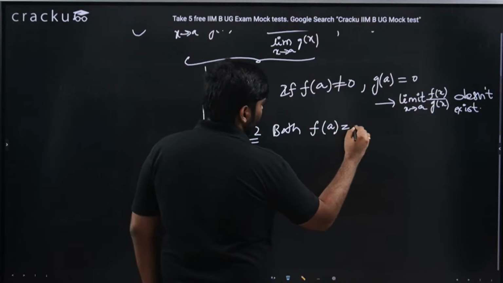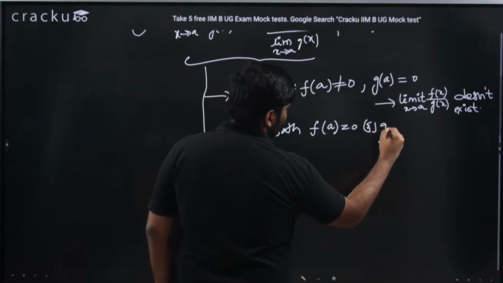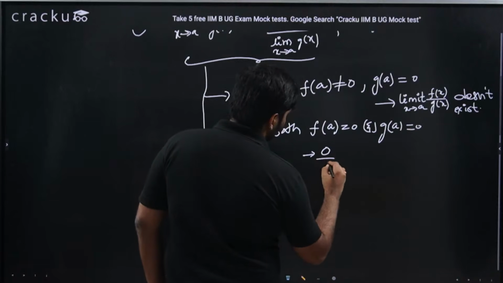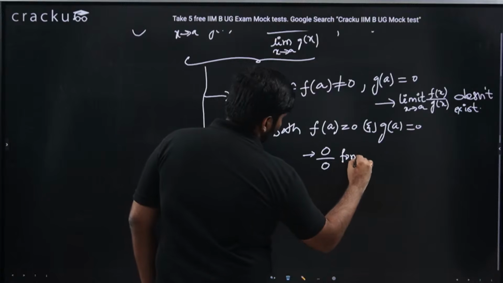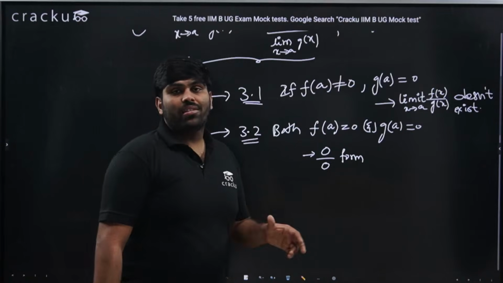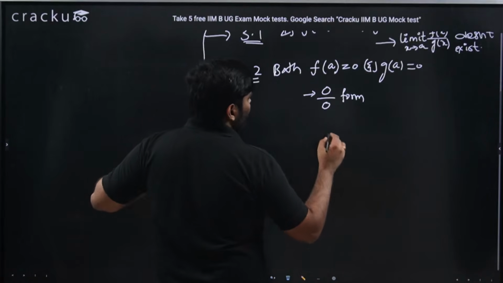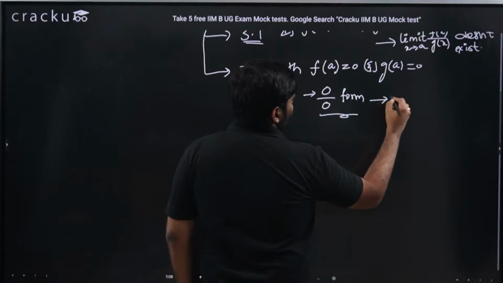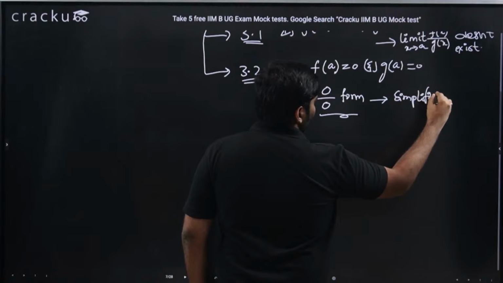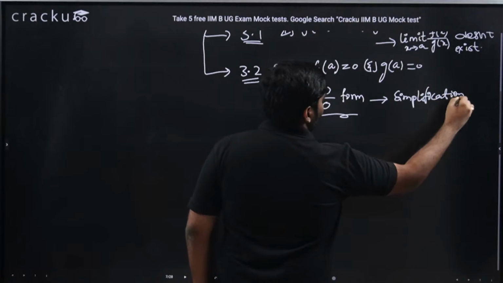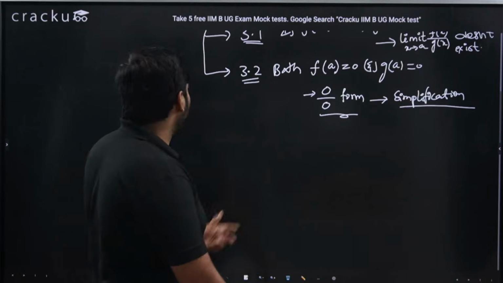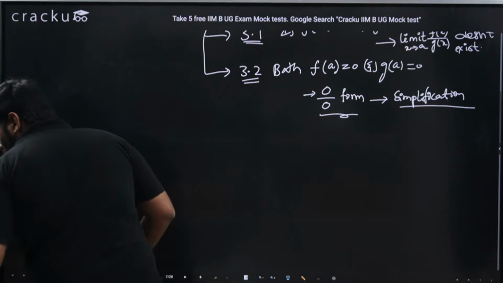If f of a is 0 and g of a is also 0, this gives me 0 by 0 form. Here we won't say that the limit does not exist. Instead, we try doing the simplification, division simplification. We call this process the simplification process. I will take it up on the next slide. I will take an example for you to understand how to deal with this 0 by 0 form of limits. Any doubts?